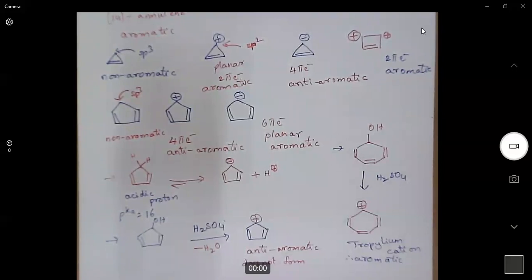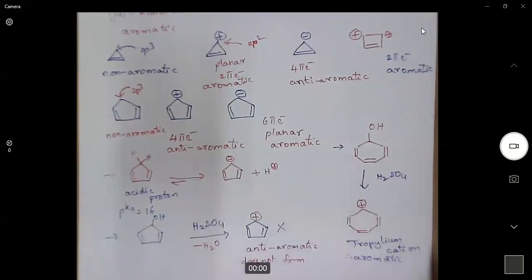Dehydration in the previous case was not possible because we are generating an anti-aromatic compound, so it does not form. But in this case, we are generating an aromatic compound, so dehydration is possible.